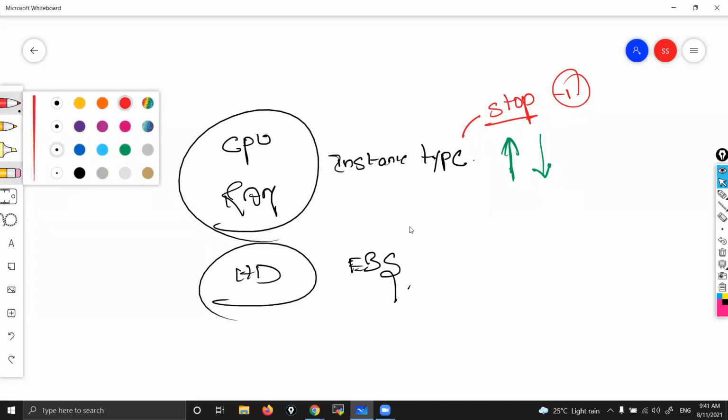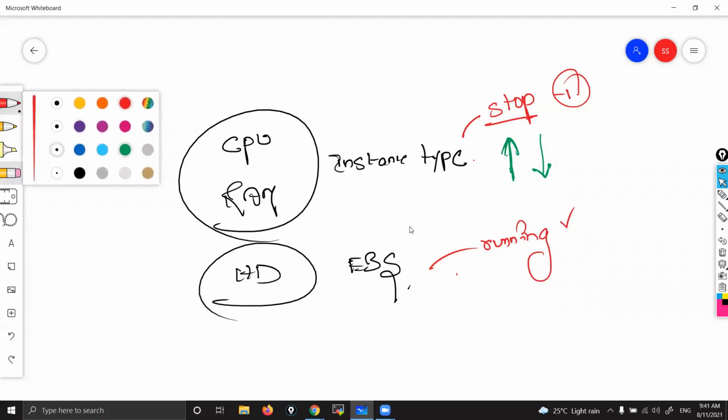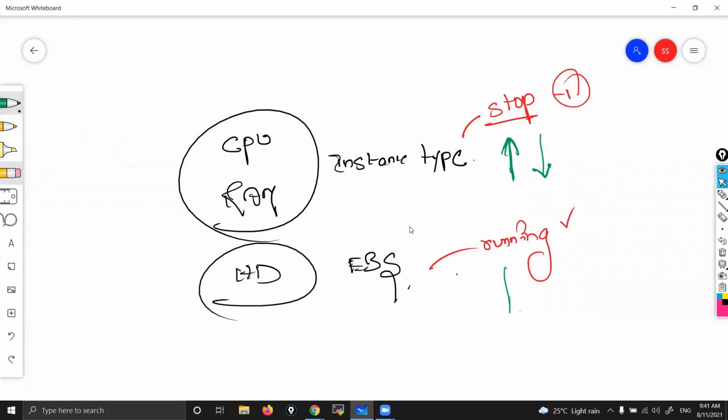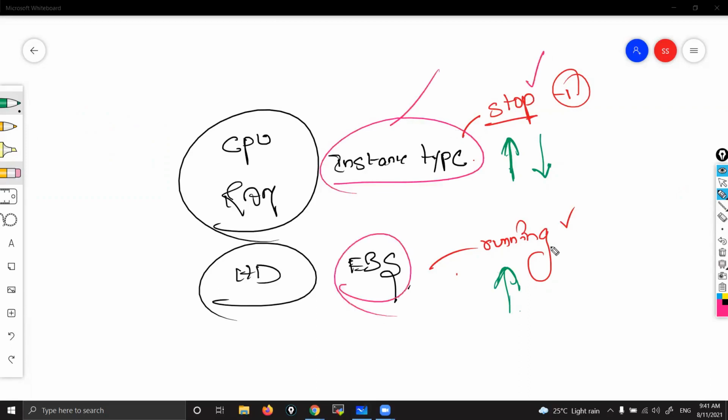But when it comes to EBS, you can do it while running, at any stage. You need not stop. While running itself, you can do it. But here, you can only increase, you can't decrease. Okay, I'm repeating. If you want to change the instance type, you need to stop first. But if you want to change the EBS, you need not stop. It can be in a running state. Instance type, you can both increase or decrease. But EBS, you can only increase, you can't decrease.